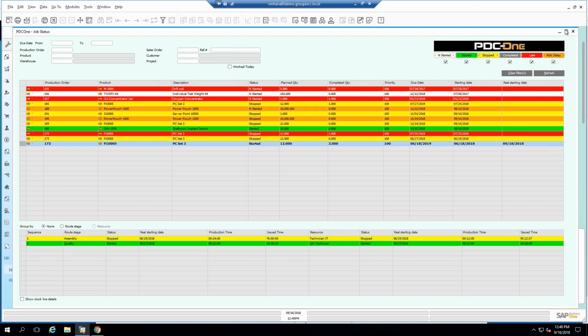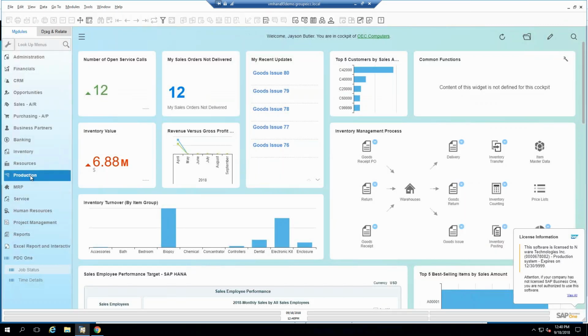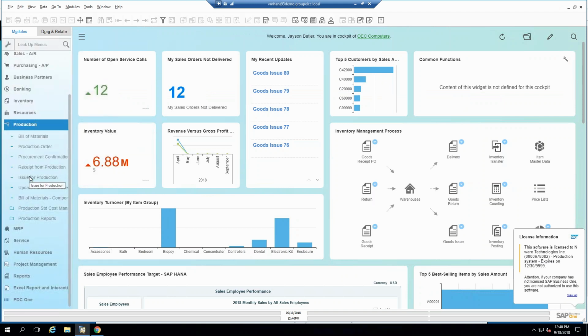And not only that, but it will also provide people with the receipt from production. So right now, if you are going manual with those production orders in SAP, chances are you come here and then you'll do a receipt from production and you'll do an issue for production, right? That's fine. It's normal. It's part of the process. Well, PDC-One does this automatically. People on the floor will have the opportunity to say, I made so many of this, and then they'll update Business One. And I used so many of these components and so much of these raw material.